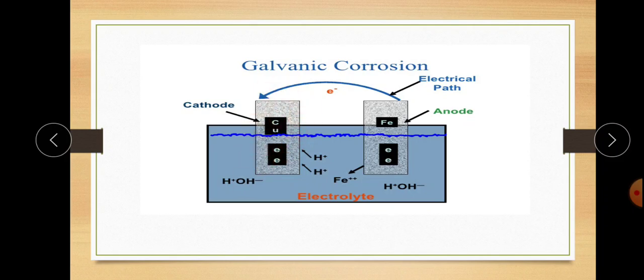Copper can easily get reduced because it has a high positive reduction potential, and Fe is at a higher level in the electrochemical series. Hence, when such dissimilar metals are in contact through the electrolyte, on the basis of the electrochemical series, one metal acts as an anode and another metal acts as a cathode. The electrochemical series is placed on the basis of reduction potential.